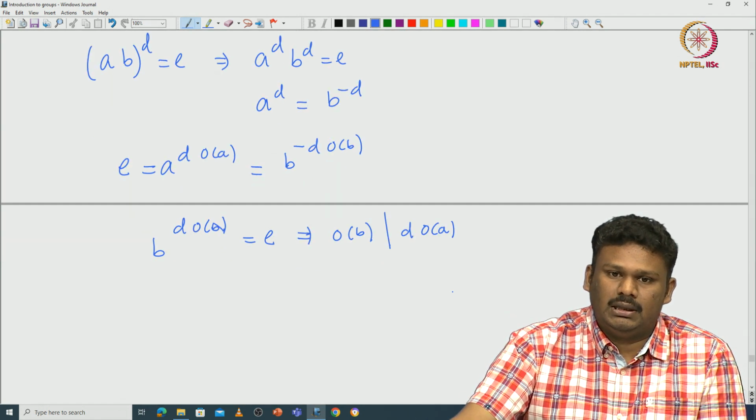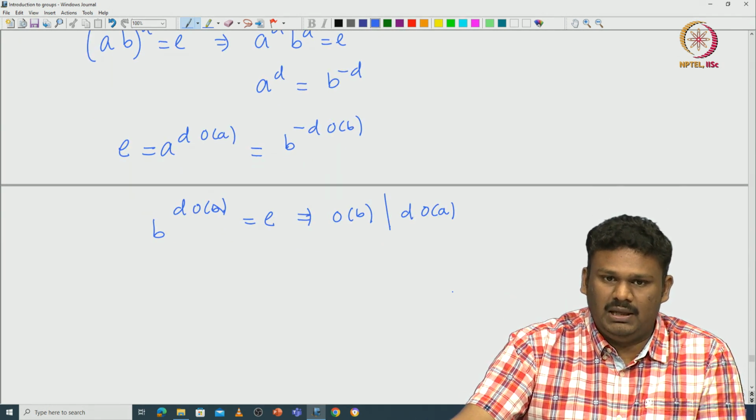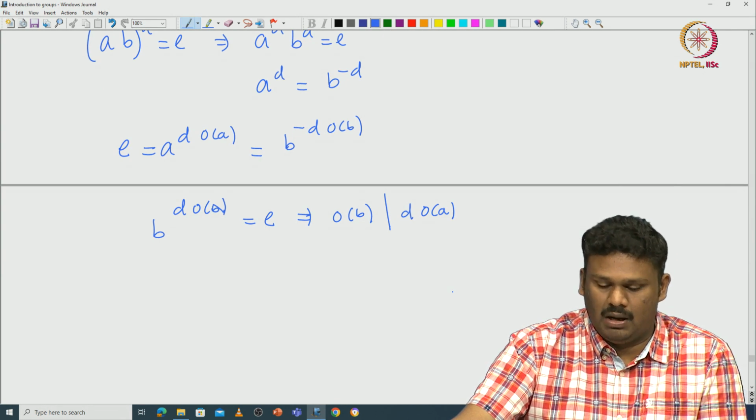But note that the GCD between the order of A and the order of B is 1, so they do not have any common factors.